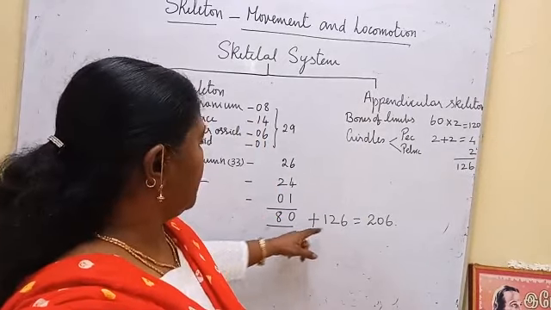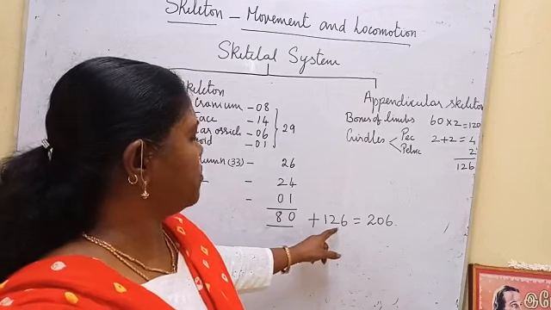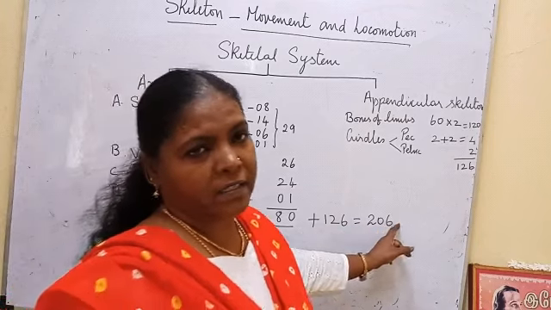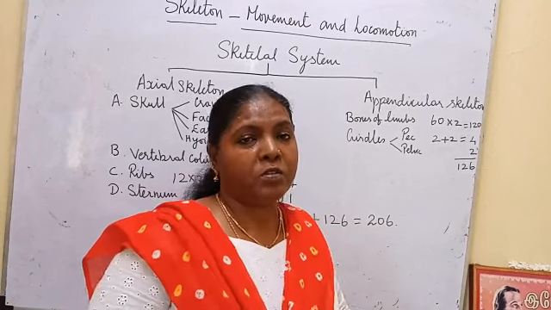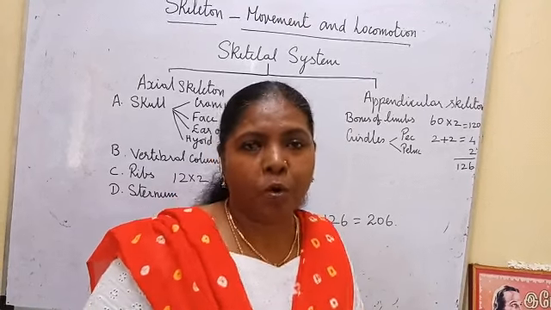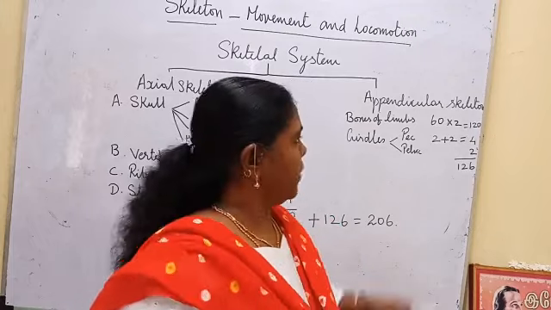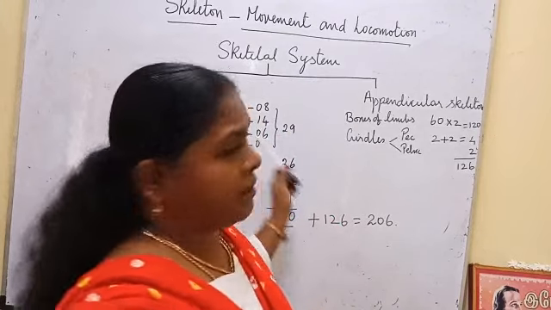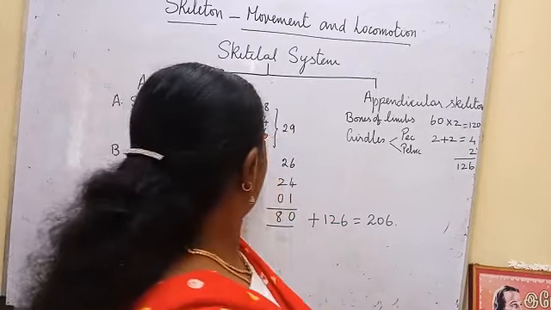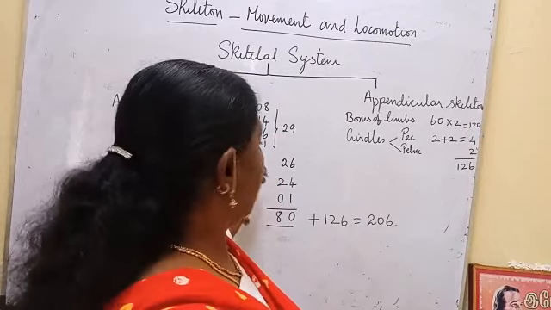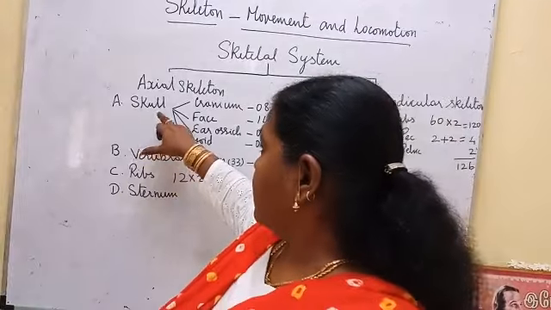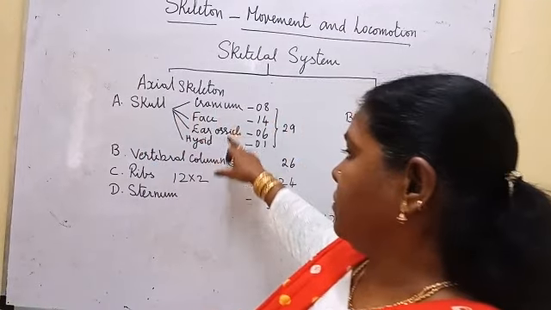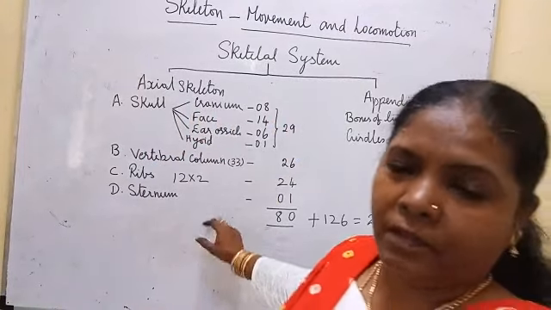If you add this, 80 plus 126, 206 bones are there in our body. So the human body has how many bones? 206 bones. Okay. So we are going to see each and everything separately. We will look at the skull, and you are going to observe the skeleton and learn the names of each of the bones.